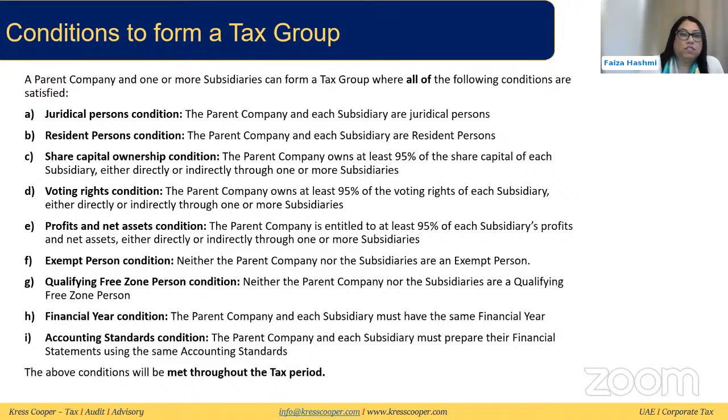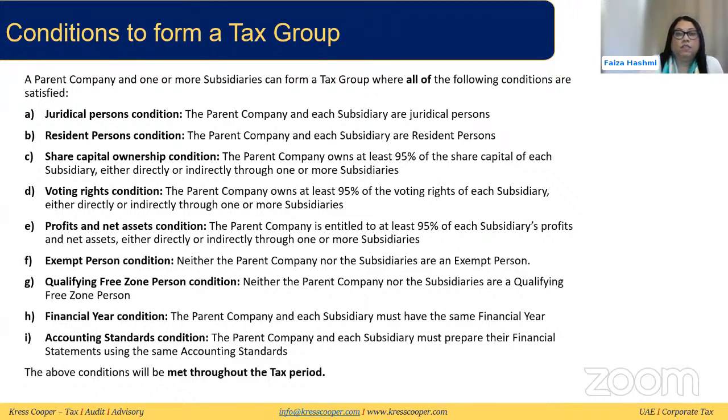The first condition is the juridical person condition. This condition says that the parent company and each of the subsidiaries that want to join the tax group need to be juridical persons. What it means is they need to have a legal identity separate to their owner. So a private company, public joint stock company, or LLC can be part of a tax group, but a natural person, an unincorporated partnership, a civil company, or freelancers cannot be part of a tax group.